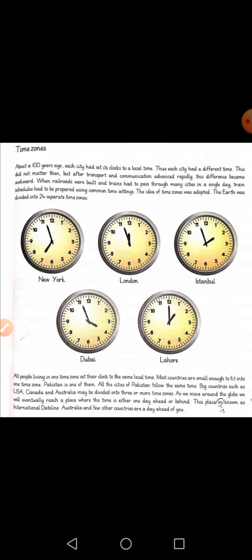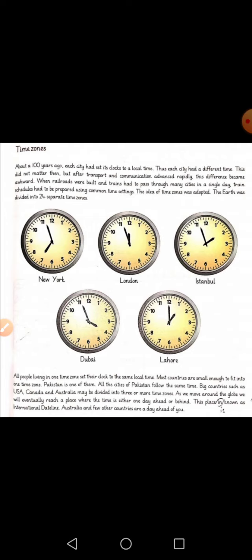But after the invention of the railroads and the trains, when people had to travel from one city to other city, they got very confused. For example, 4 o'clock in one city meant 5 o'clock or 6 o'clock or 2 o'clock in some other city. So people had no idea which time to follow.